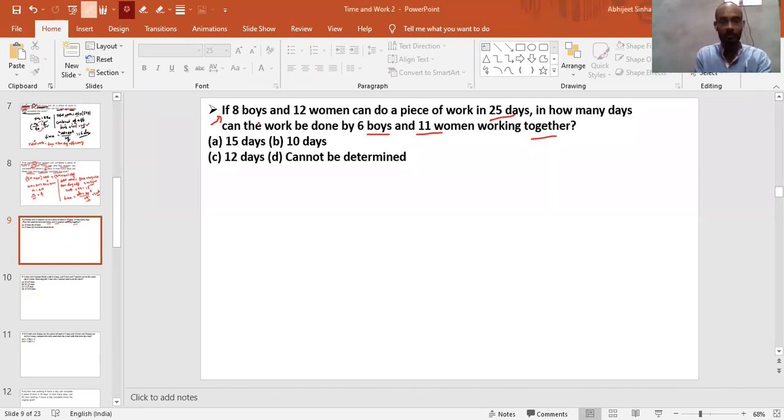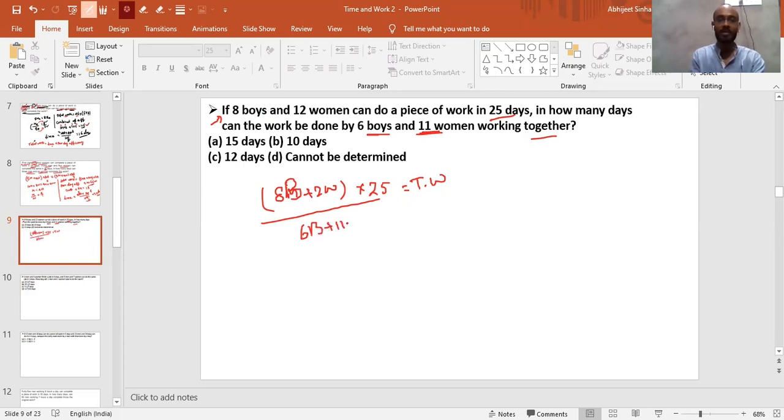So as you can see, the efficiency of 8 boys and 12 women is nothing but 8 times of m plus 12 women is 12 times of w, into the time given, which is 25, that will be equal to the total work. And the other group is not given, right? And it is given in how many days the work can be done by 6 boys and 11 women. So if this is the total work, we need to divide it by 6 boys, and here also, okay, my mistake, here it will be boys basically, right? So this is 6 times b plus 11 times w.